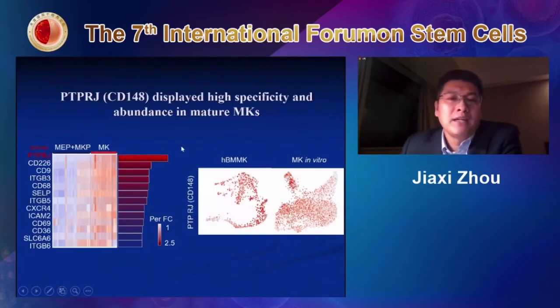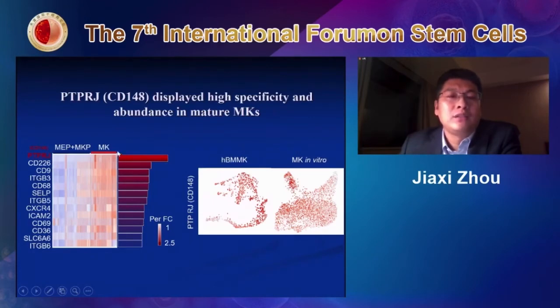In the very beginning, we tried to identify some more mature markers for MK, because so far CD41 or CD42 expression crosses over to the MEP or MKP as well as the MK stage. So we looked for markers expressed only in megakaryocytes, not in MEP or MKP.